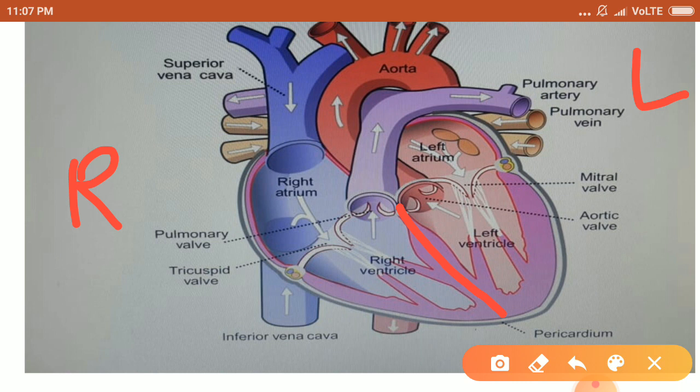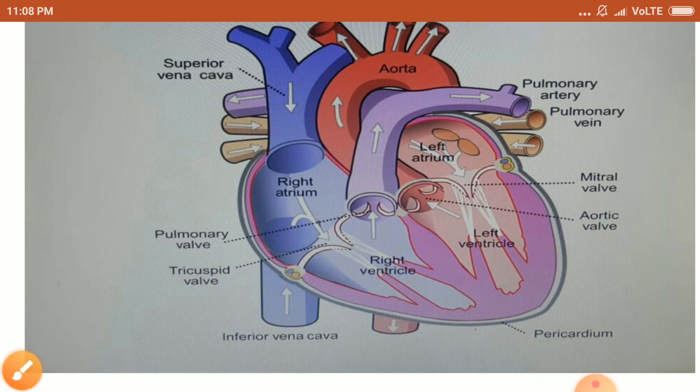The upper smaller chambers are called atria. This is the right atrium, this is the left atrium, and the lower chambers are called ventricles, right ventricle and left ventricle. Thus, the heart has four chambers. The two upper chambers are called atria, singular is atrium, and the two lower chambers are called left and right ventricles.